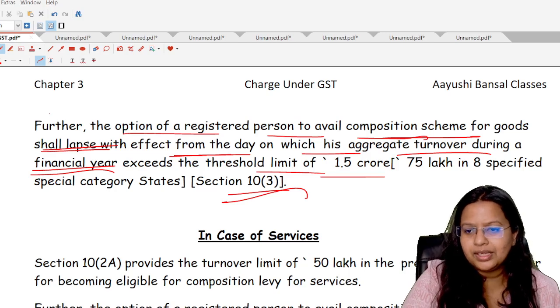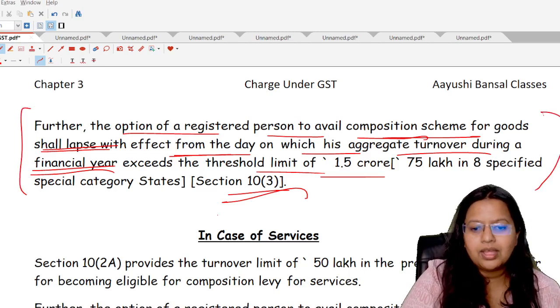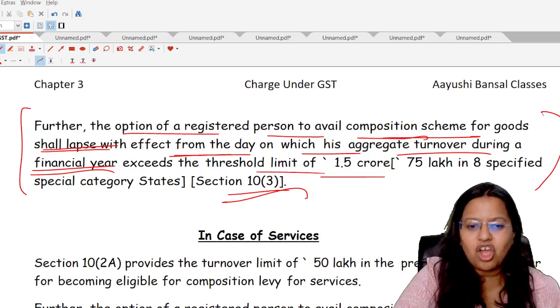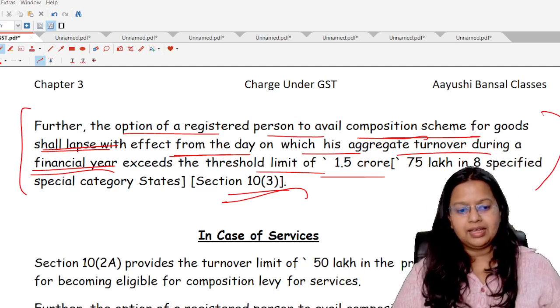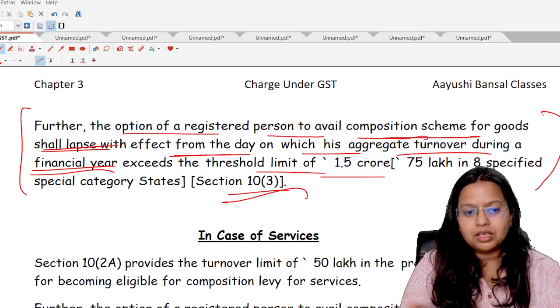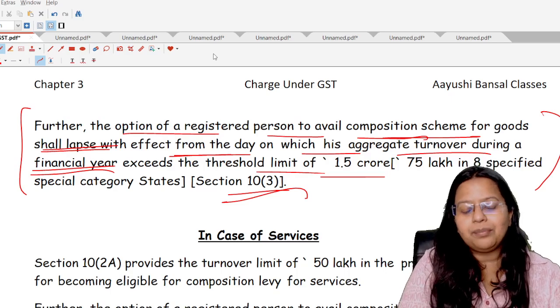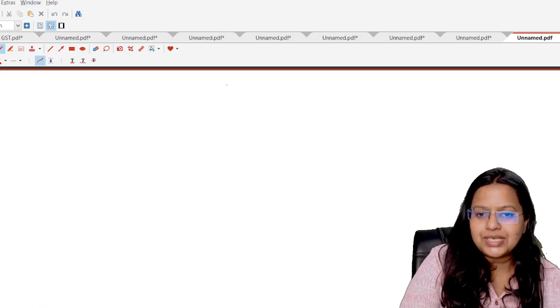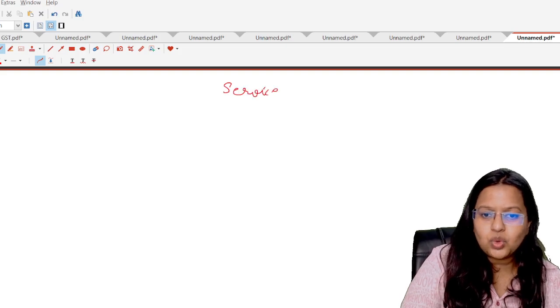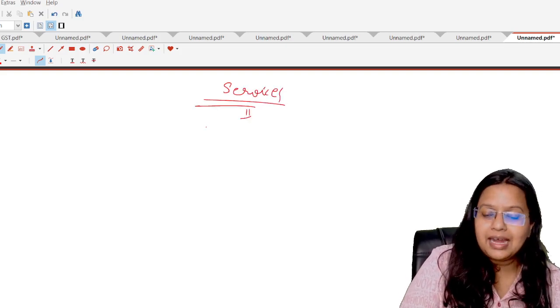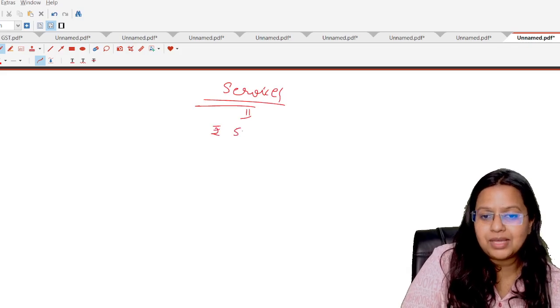Okay, so here I have already written it out. This was the category of turnover limit for goods. Now we are going to understand the turnover limit in the case of services. Now students, in the case of services, there is only one turnover limit, that is rupees 50 lakh.